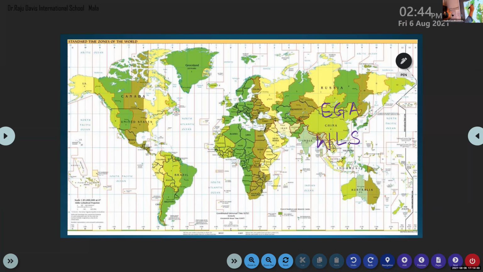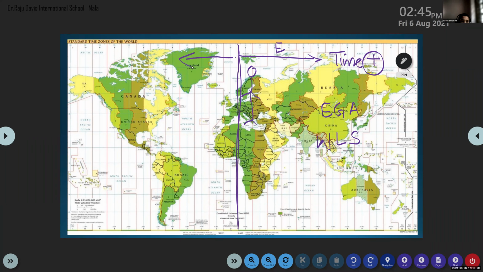That means from Greenwich Mean Time, for example, if you are moving from GMT or Greenwich Mean Time to the eastwards, time will increase. Likewise, if you are moving from GMT to the westwards, time will decrease.